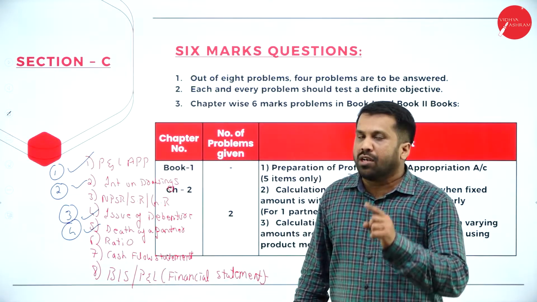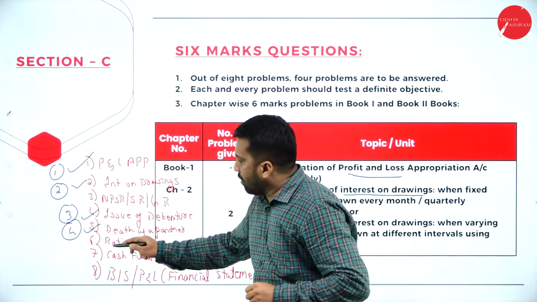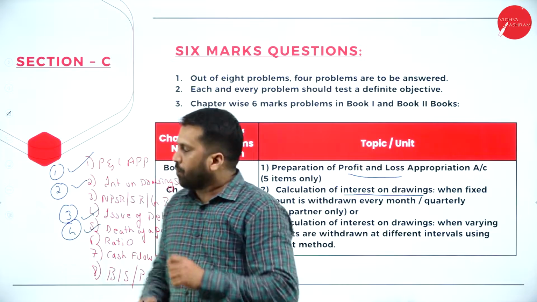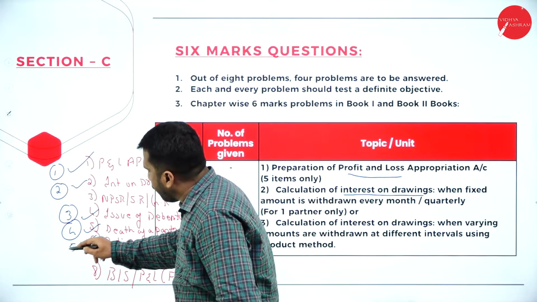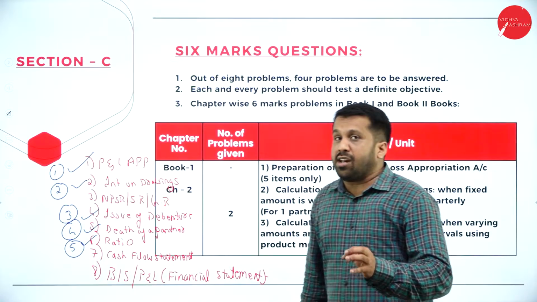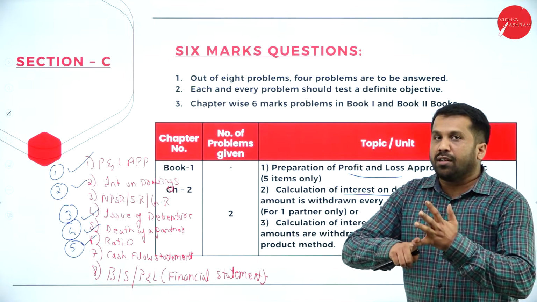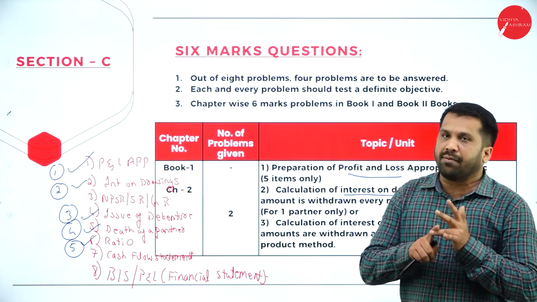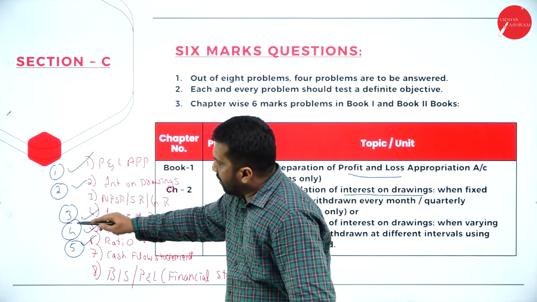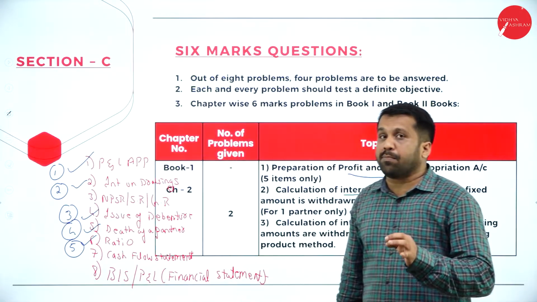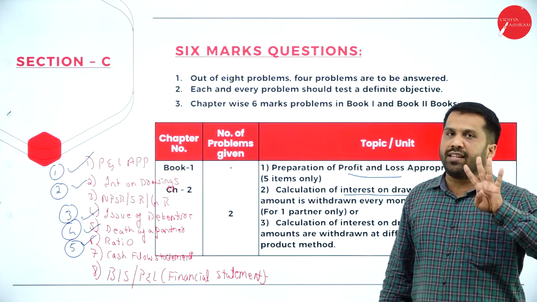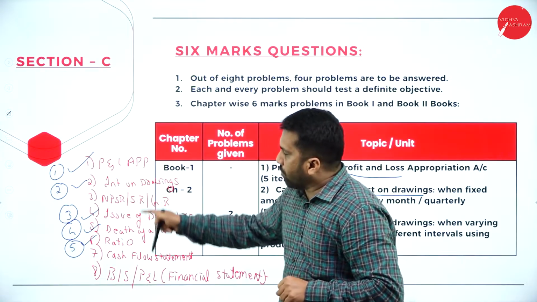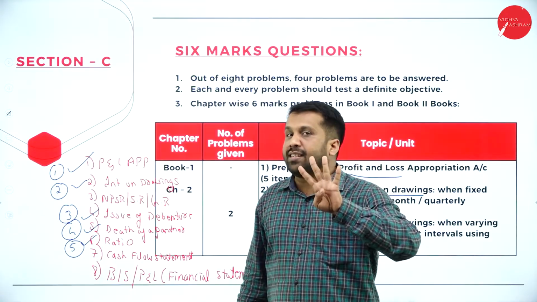If you are good at ratios, you can go for ratios, because if you learn the ratios, you can attend 6 marks and you can attend 12 marks. So go with ratios. Your question number 5 will be what? Ratios. 90% they will ask you current ratio, current assets divided by current liabilities, or quick ratio, quick assets divided by current liabilities. So 1, 2, 3, 4, 5. Out of 5, you are supposed to attend only 4. Clear? So there are 8 questions. Don't prepare for 8 questions. Prepare only for 5. Out of 5, any 4 is sufficient.